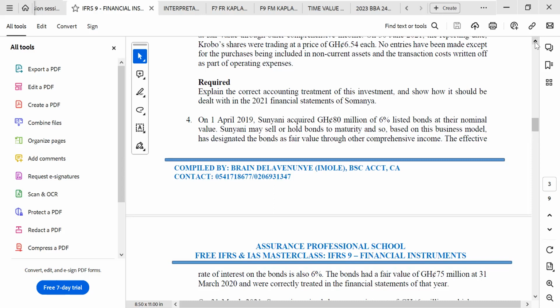But they will pay 2.5 first for the first half, then they will pay the remaining 2.5 at the end of the year. But if the reporting is only 6 months, then you are going to charge only 2.5 as the finance income, because only 6 months of the 5 million has been exhausted for this year.